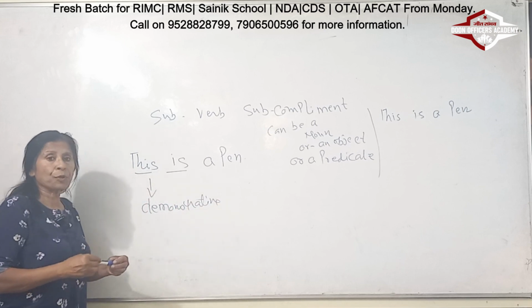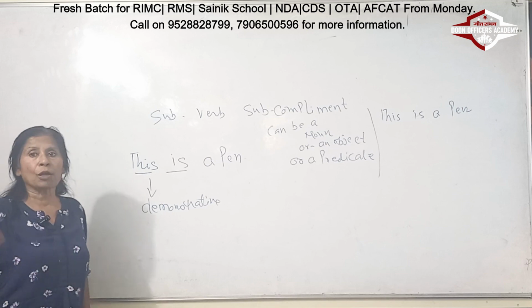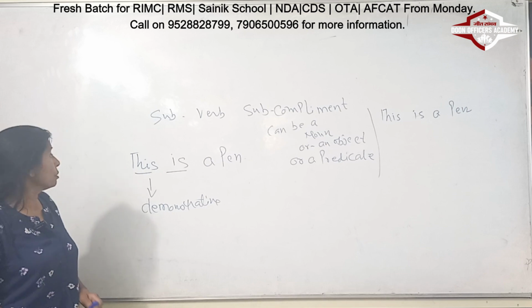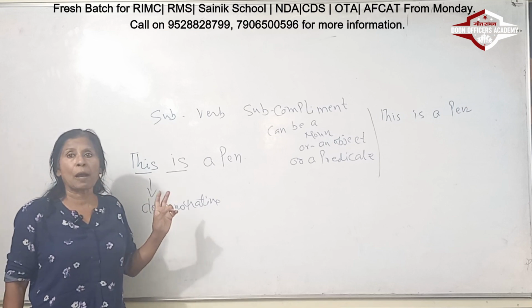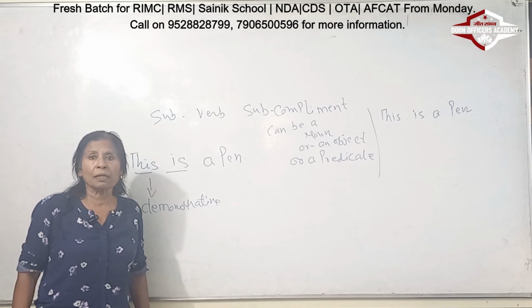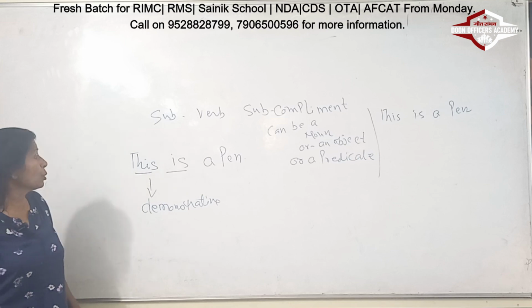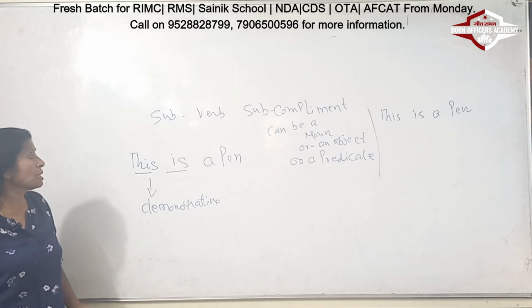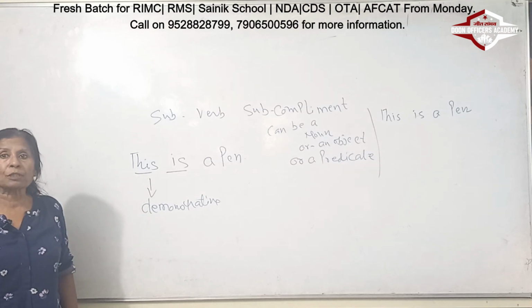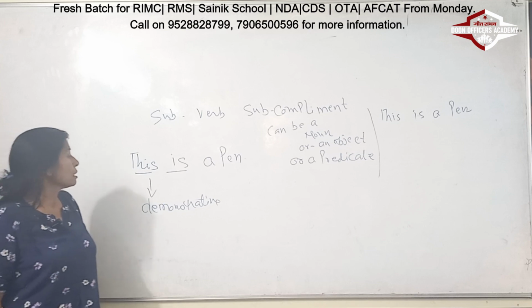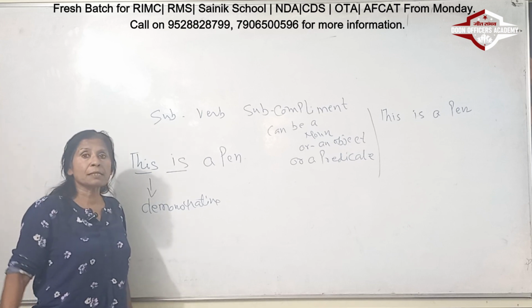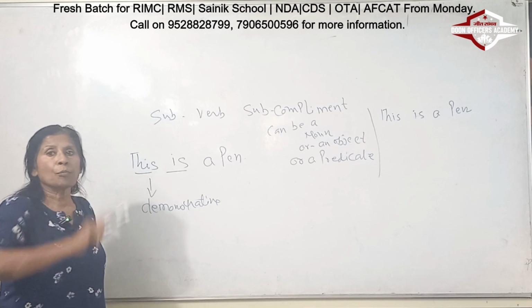So demonstrative pronoun means this or that. Here the demonstrative pronoun is coming and it is telling you this is a pen. Along with the different parts of speech, here we are saying this, which means it is talking to you about a particular pen, and it says this is a pen. This is a pen, that is a marker.